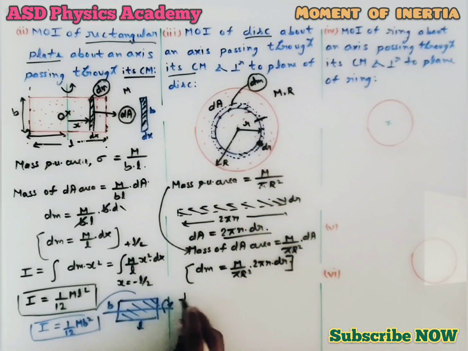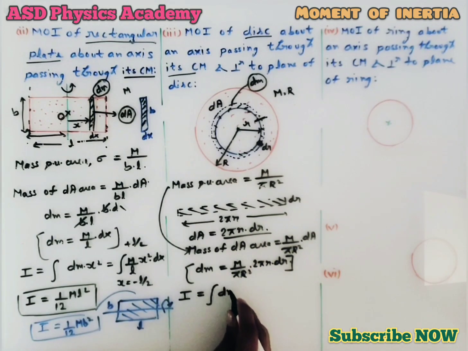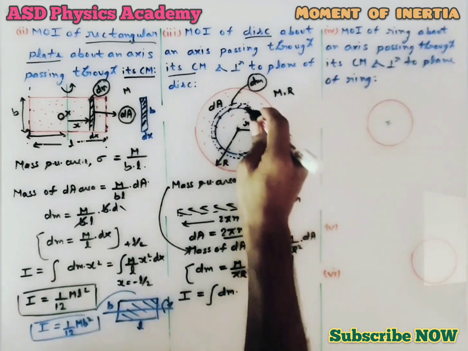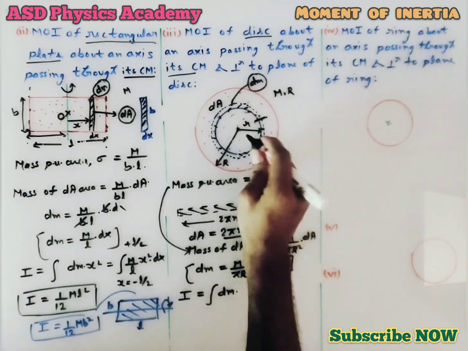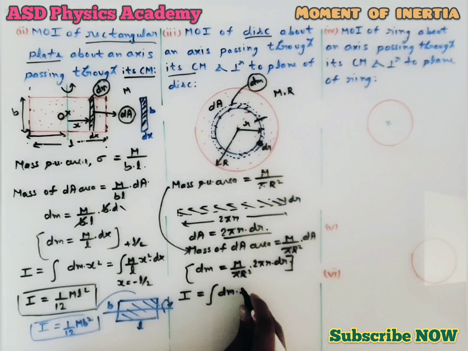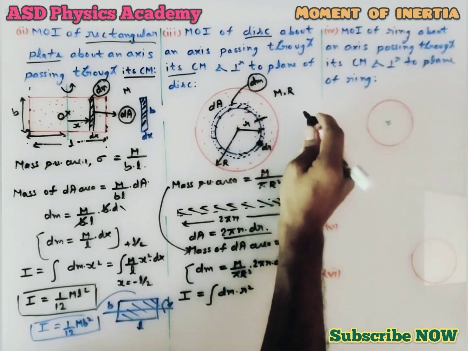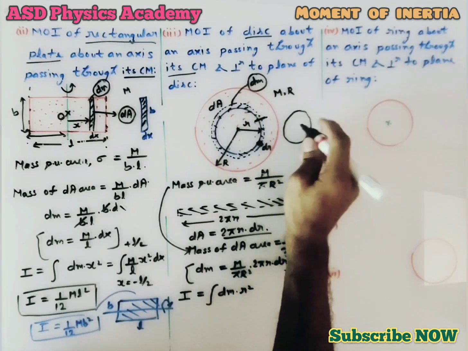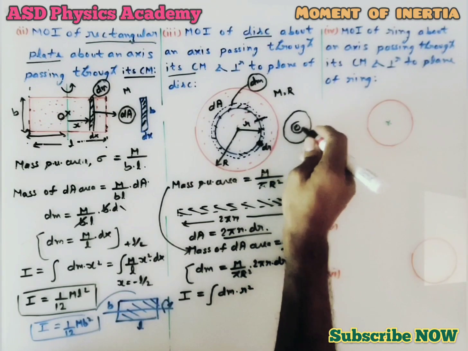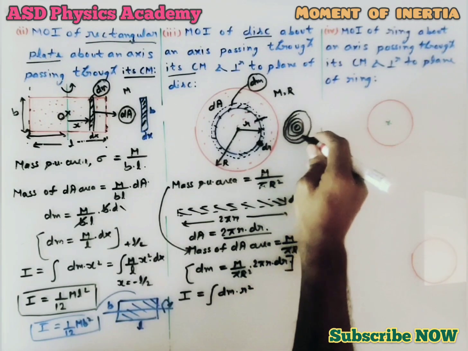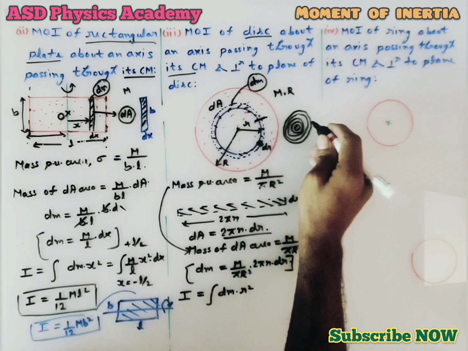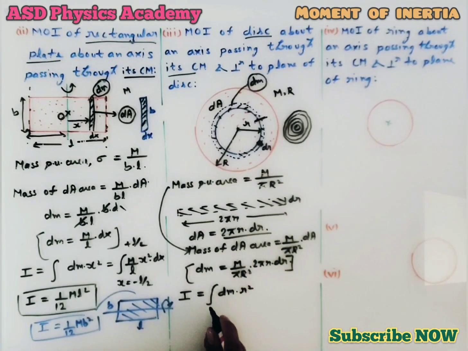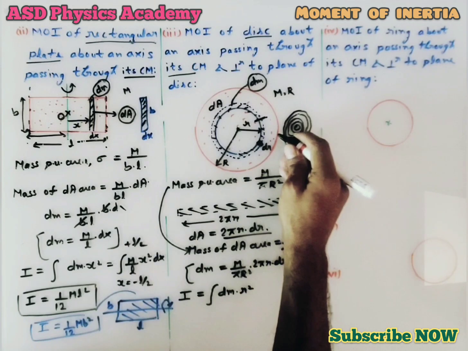Now the moment of inertia of the disc will be the integration of dm into r square. This ring mass is dm, situated at a distance of small r. If I consider this disc as made up of so many rings, the moment we add all those rings, that is, do the integration, we will get the moment of inertia of the disc.